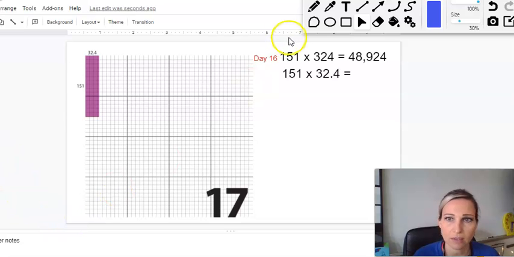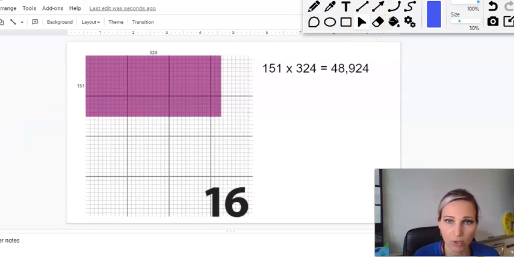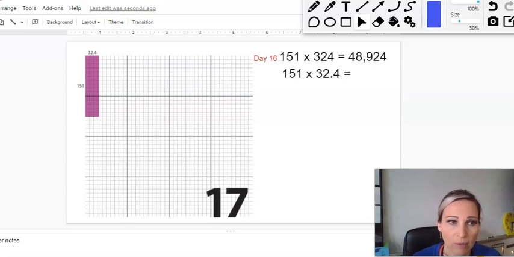So we're going to look at today's calendar grid marker. And yesterday's was 151 times 324, and that equals 48,924. And if you look at today's, it looks quite a bit smaller. So let's try to use what we've already done up here to help us solve this one.